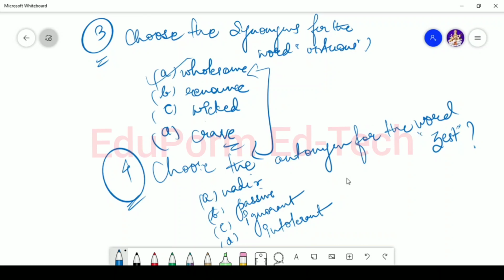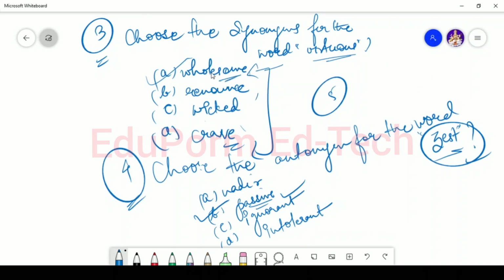So in this case you have to choose the antonym for the word jest, that is passive. So passive is the antonym for this word. Now the fifth question can be that they can combine both of them, like they can say choose the synonym and antonym for the word virtuous and jest respectively, and they will provide you with options. There will be two words in each and every option, and you have to choose the correct pair. So these types of questions may be asked to you.